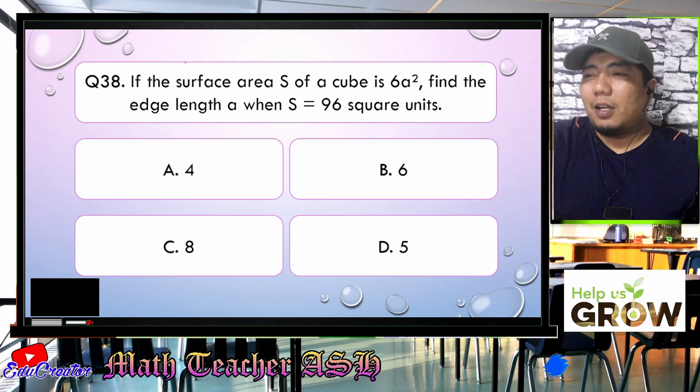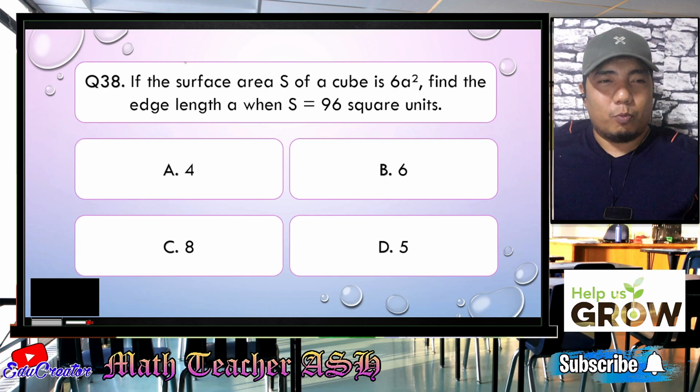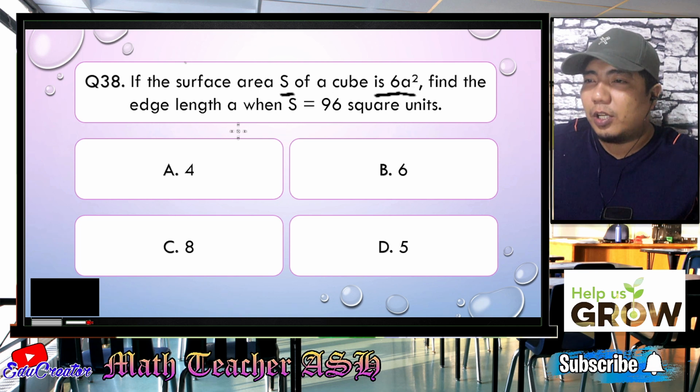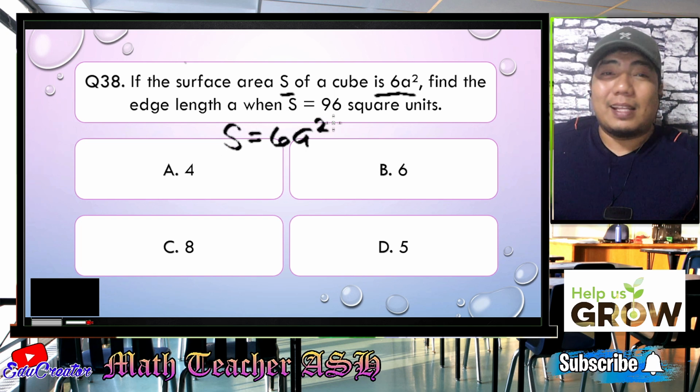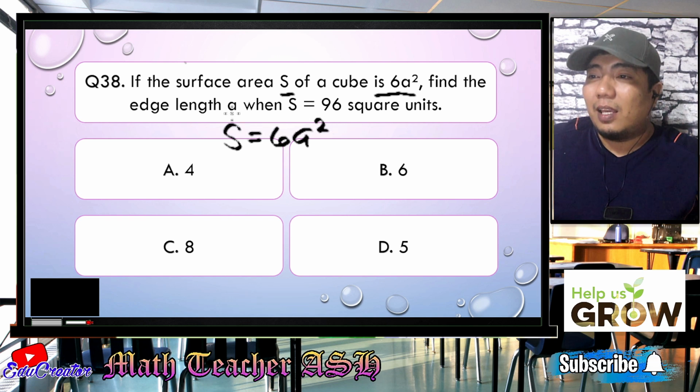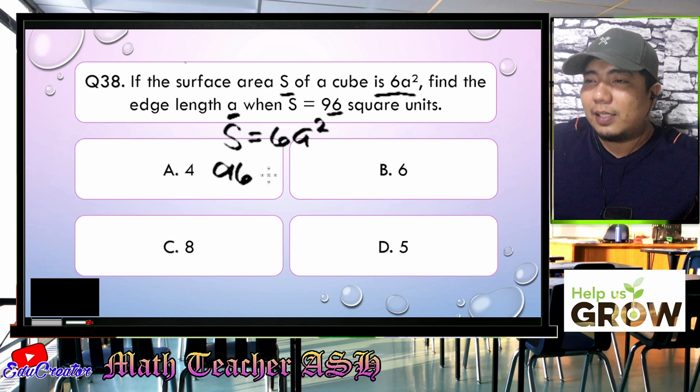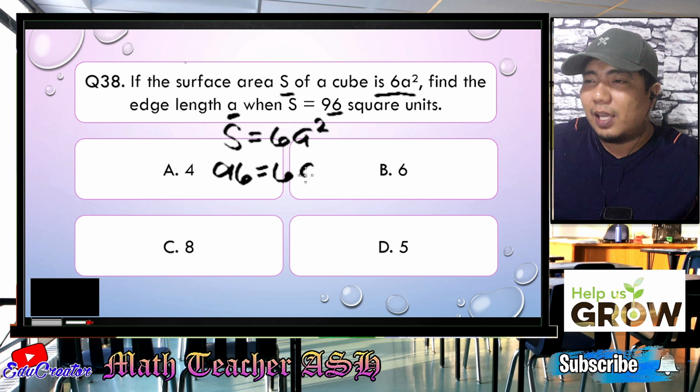All right, my dear math learners, in this problem, we will be solving. Why? Because it says here that S is 6a squared. Now, the S here is given as 96, right? And then it is asking for the length of A. So therefore, we will substitute 96 to our S. So that will become 96 is equal to 6a squared.